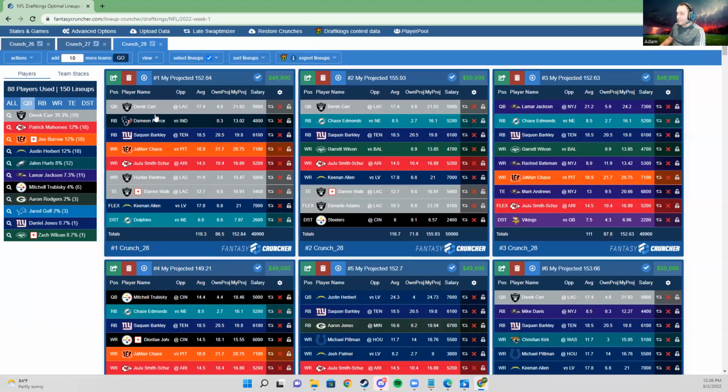So Derek Carr is now an even better play because he still has all his pass catchers. We haven't adjusted any projections on them, but we've adjusted Keenan Allen. So now it artificially inflates. I don't know if it's artificial, but it has the repercussion of giving you even more Derek Carr, probably more than you want, simply because we've raised Keenan Allen's projection to 21.